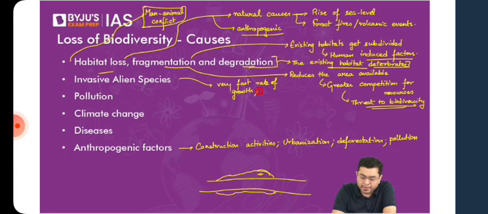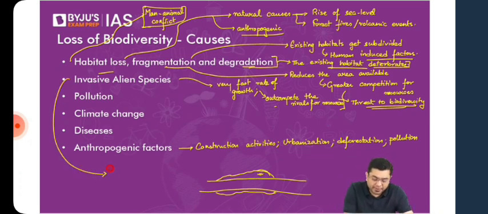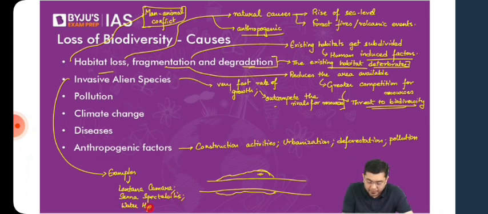So very fast rate of growth, they outcompete the rivals for resources. They are more resilient to certain threats as well, and that is where the indigenous species get hampered and damaged. We have taken a look at a few examples of invasive alien species. You can have Lantana camara, we can have Senna spectabilis, then you can have water hyacinth. You have certain species of turtles as well. Then you have such examples prevalent across.